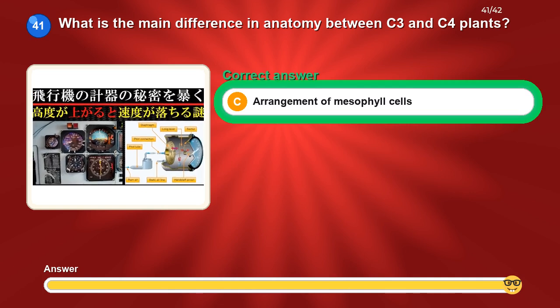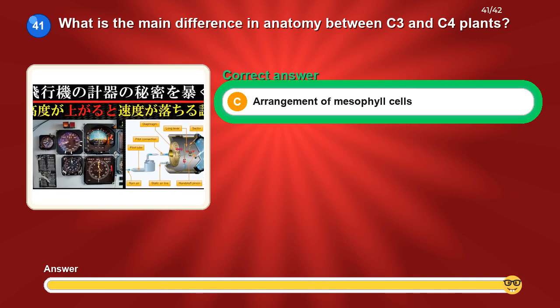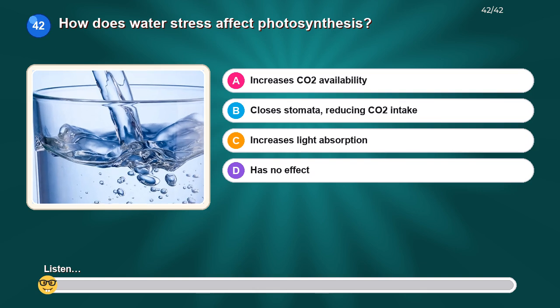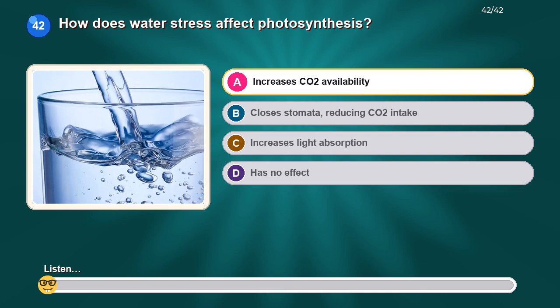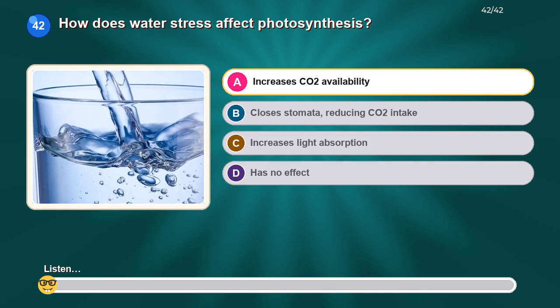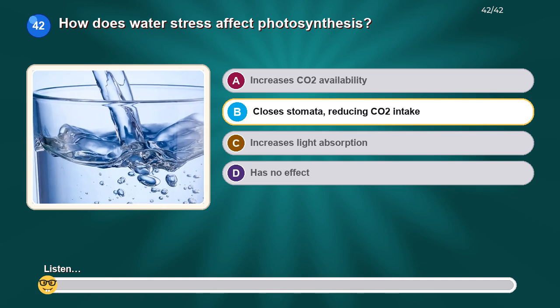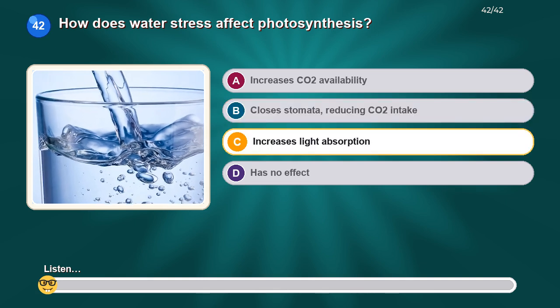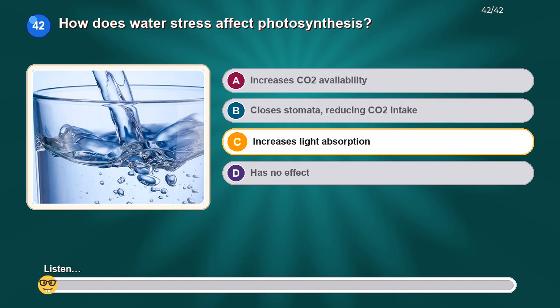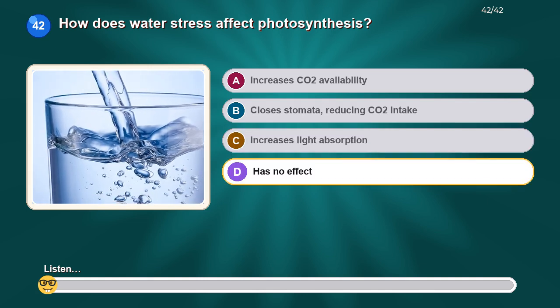The correct answer is arrangement of mesophyll cells. How does water stress affect photosynthesis? Option A, increases CO2 availability. Option B, closes stomata, reducing CO2 intake. Option C, increases light absorption. Option D, has no effect.